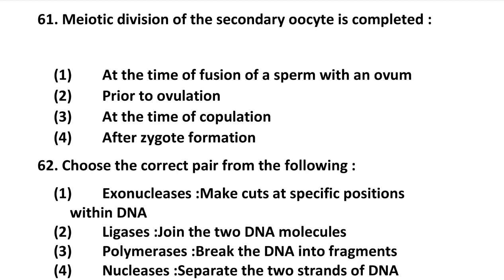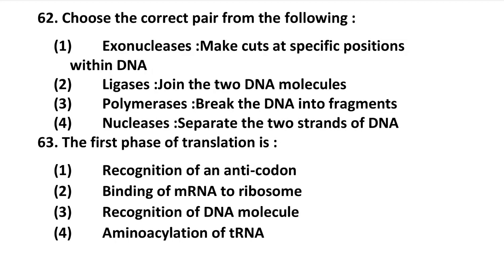Next question number 62. Choose the correct pairs from the following. Option 1, exonucleases make cuts at the specific position within the DNA. Option 2, ligases join the two DNA molecules. Option 3, polymerases break the DNA into fragments.